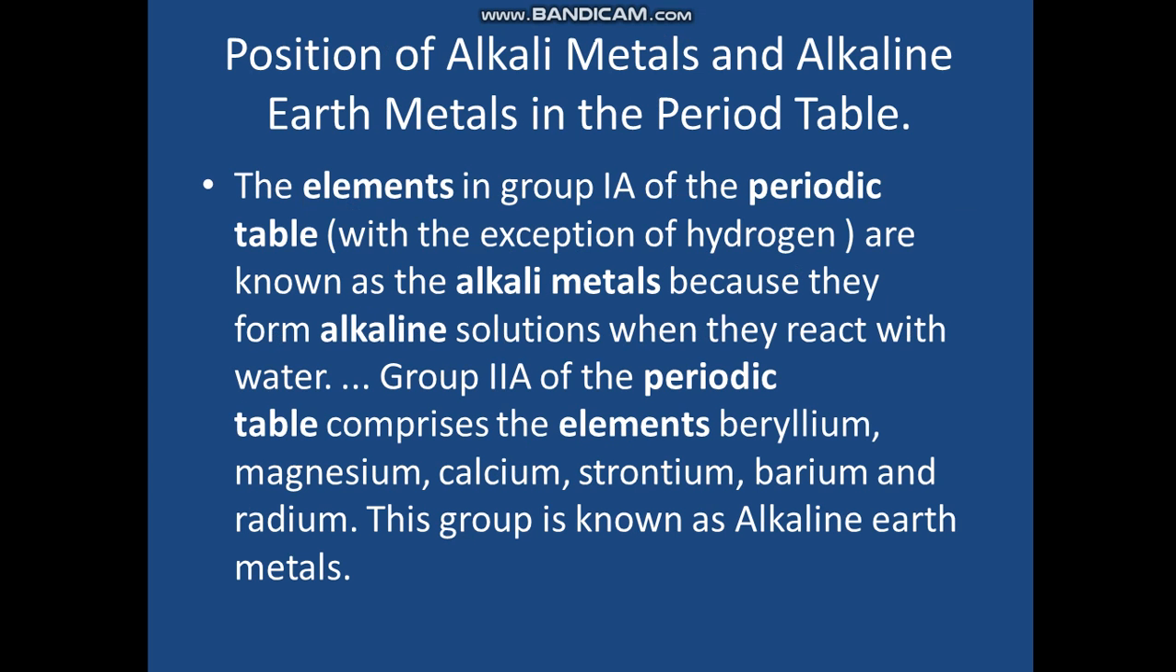Position of alkali metals and alkaline earth metals in the periodic table. The elements in group 1A of the periodic table, with the exception of hydrogen. Hydrogen is also present in group 1A, but it is not an alkali metal. These elements are known as alkali metals because they form alkaline solutions when they react with water. Group 2A of the periodic table is known as the alkaline earth metals, and it comprises the elements beryllium, magnesium, calcium, strontium, barium and radium.